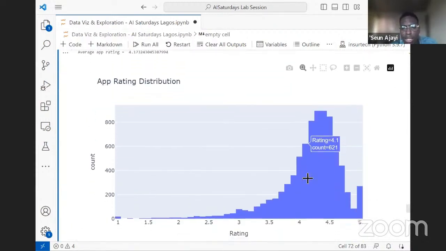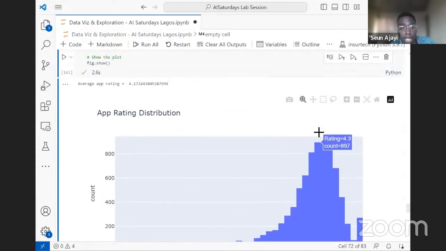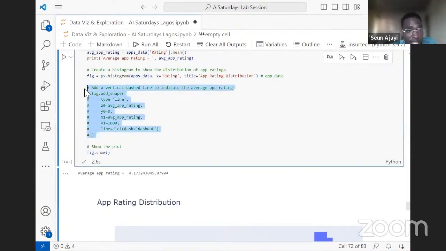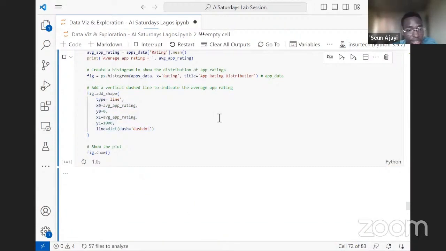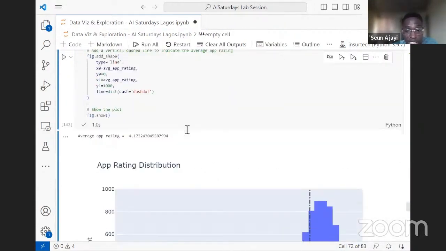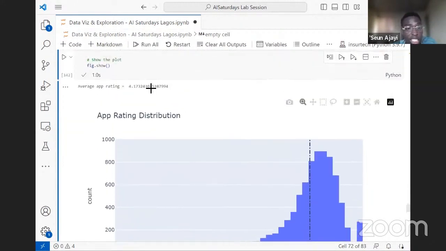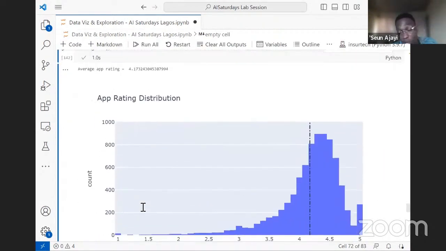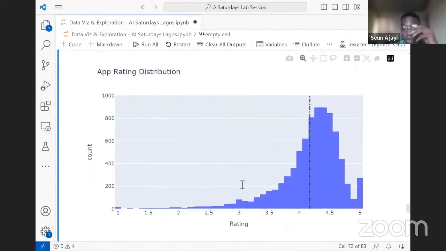Another thing we can do is a dotted line plot on this to show the mean, and that is what this portion of the code is doing. If I uncomment this, you can see something more clearly. It's going to add a line plot, but make it dotted. We calculated the mean here to be 4.17. I'm sure you've seen that when we did the describe method to check the statistics of the data. This is the mean of the data.